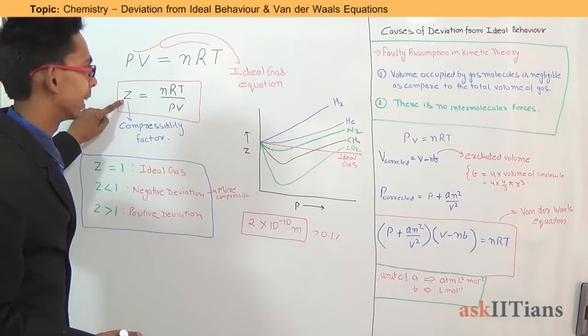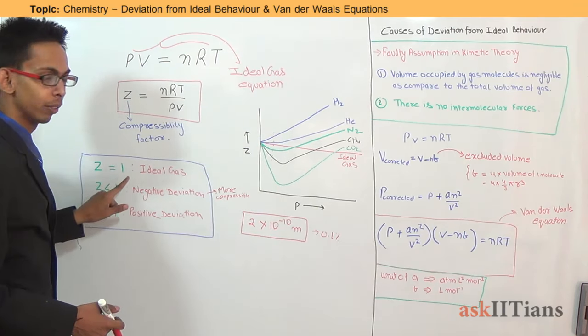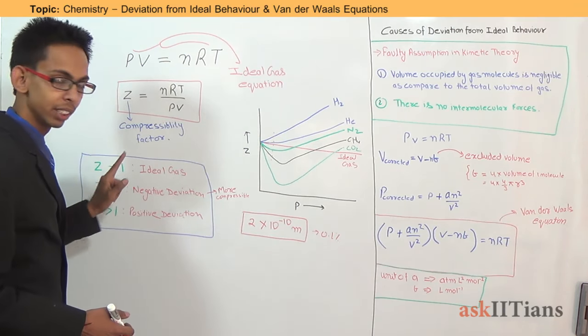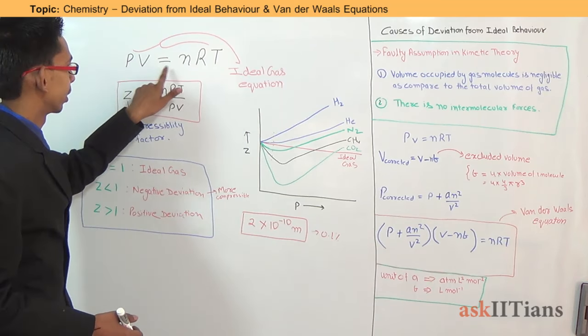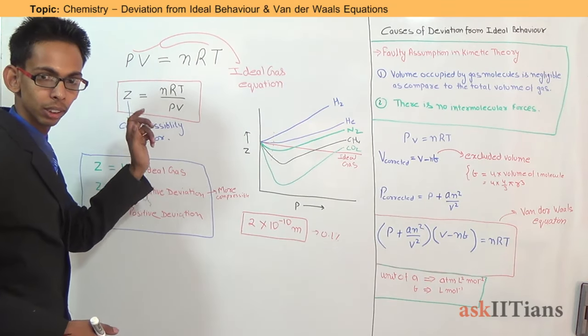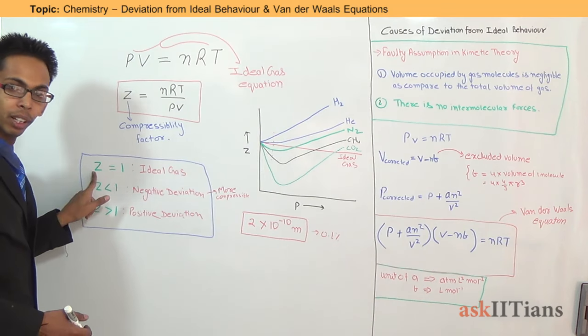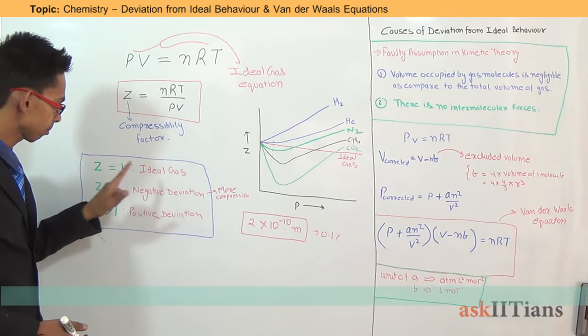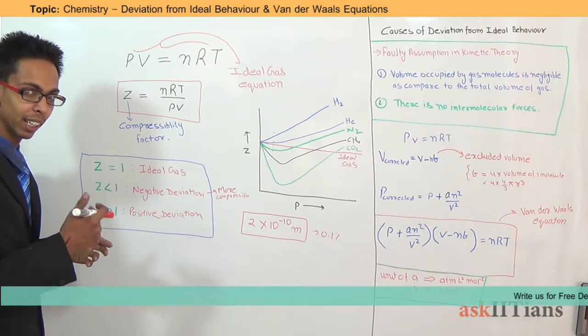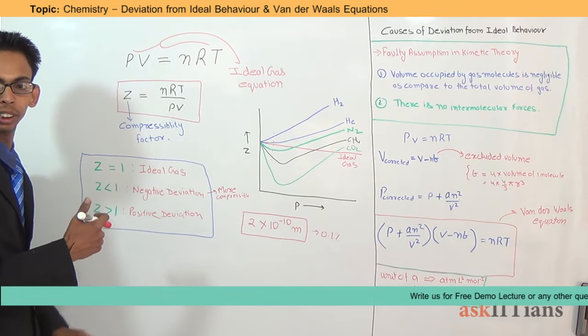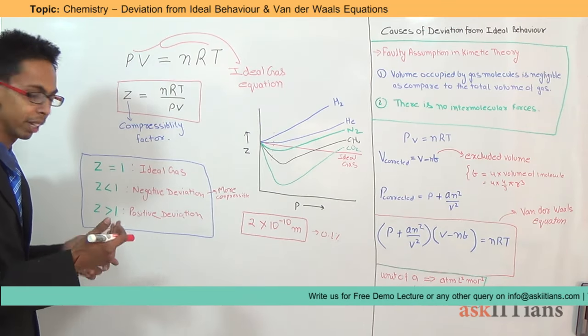and denoted by Z. For an ideal gas, the value of Z is always 1 because PV is equal to nRT, both are equal, so the result will be 1. Now, real gases show either positive deviation or negative deviation from the ideal gas behavior.